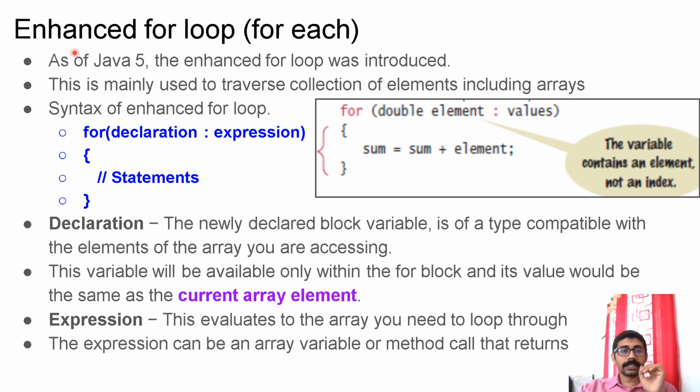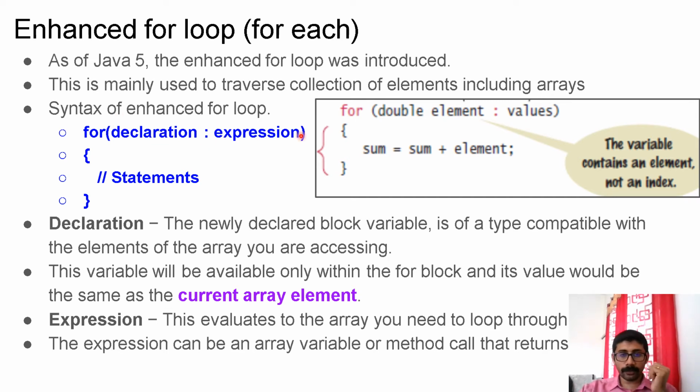In Java, there is something called enhanced for loop or for each. The keyword we are using is for only, but we call that for each. As of Java 5, the enhanced for loop was introduced. This is mainly used to traverse a collection of elements, including arrays. So this is mainly to access the array elements or the collection elements one by one.